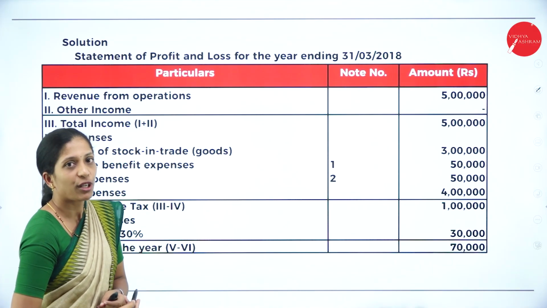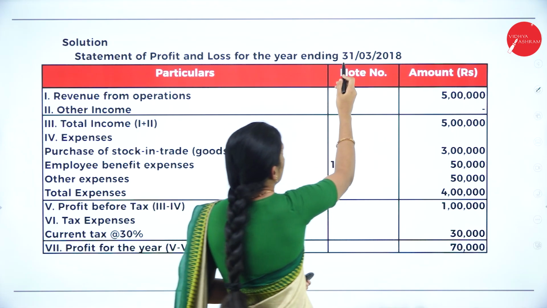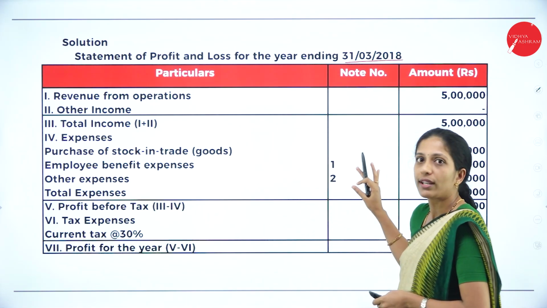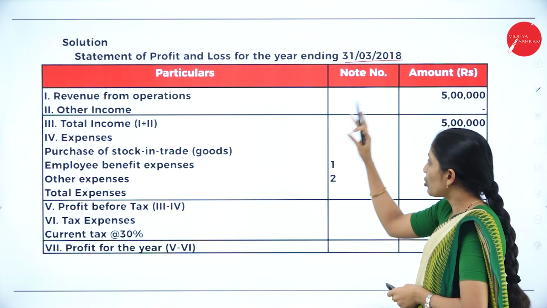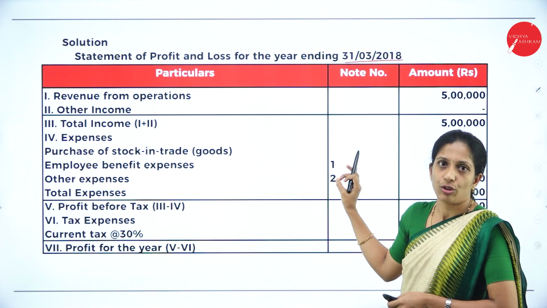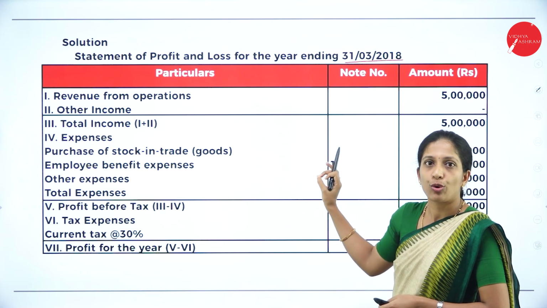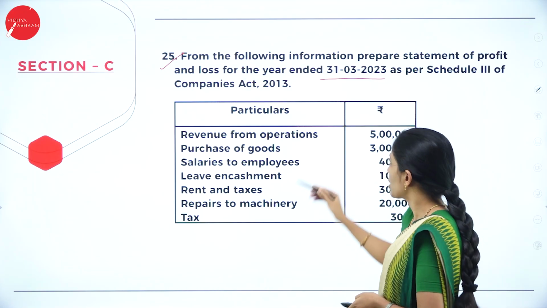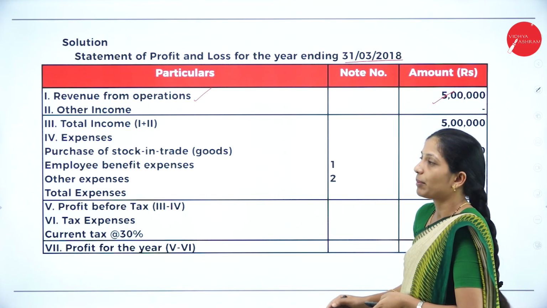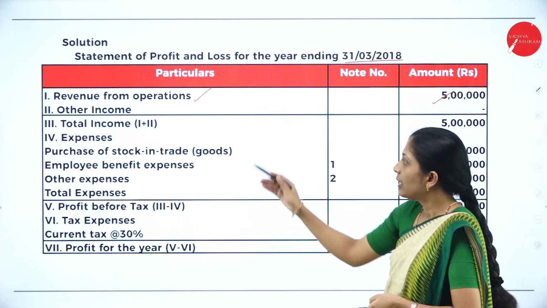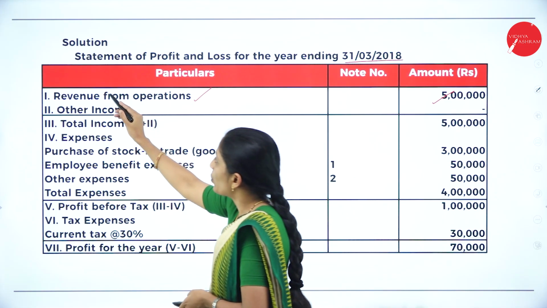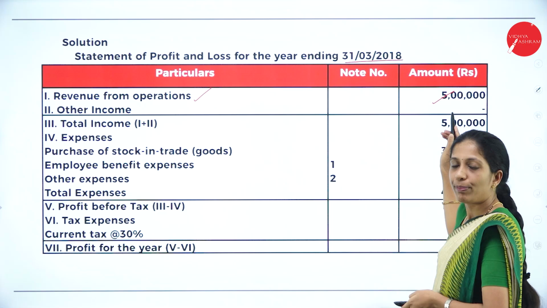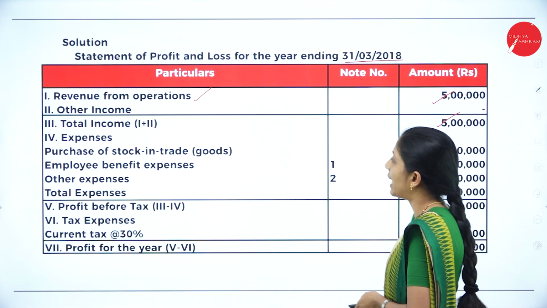Write the heading, statement of profit and loss for the year ending 31st March. So your format will be particulars, note number and amount. This note number is like a working note where you have to prepare the necessary notes wherever it is necessary. So it starts from revenue from operations, 5 lakh. Next, other income they have not given, so it is dash. Then total income. When you add 1 plus 2, you will get total income. So here 5 lakh plus 0, it is 5 lakh only.